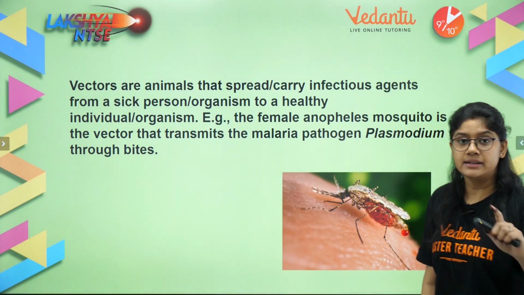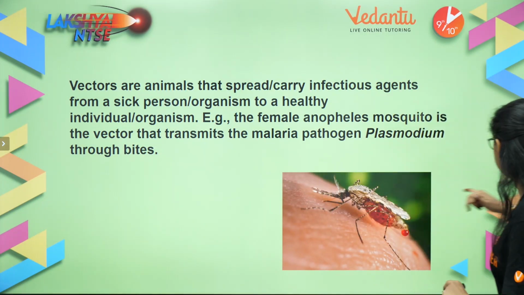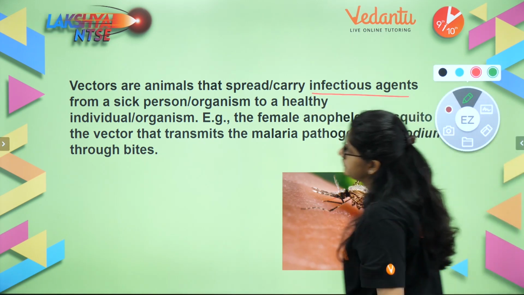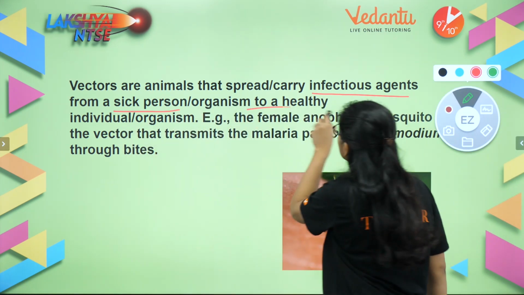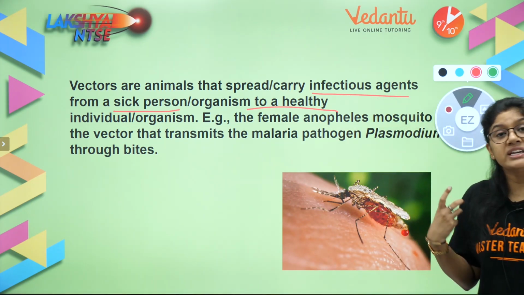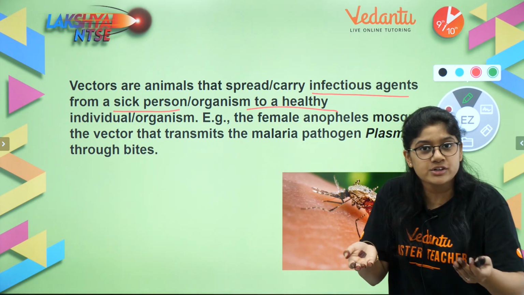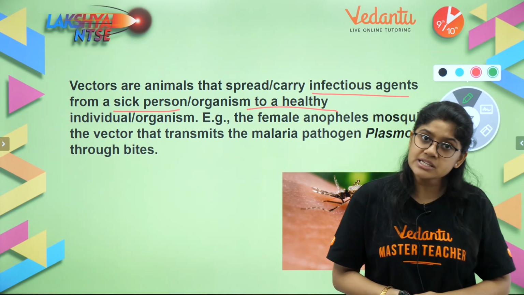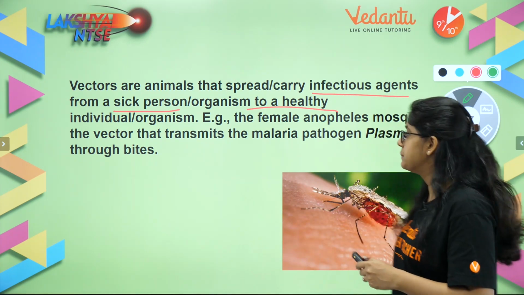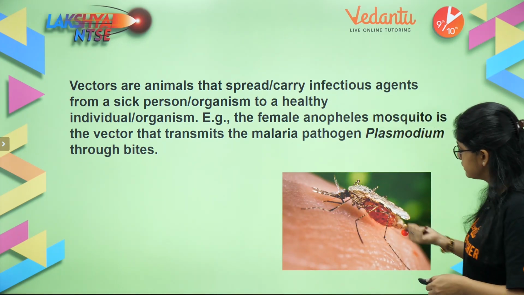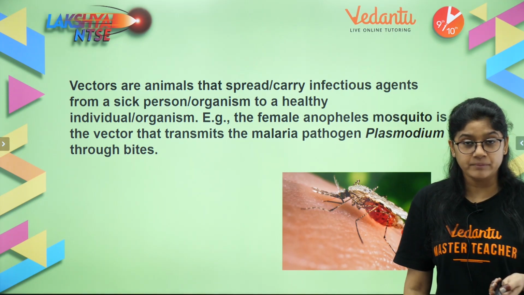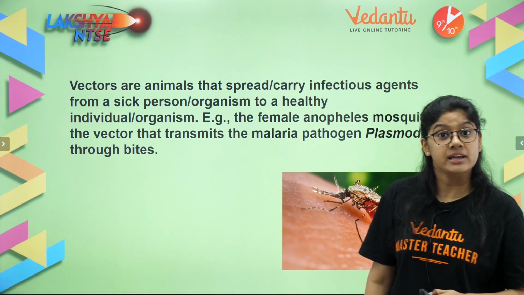Vectors are basically nothing but the animals that carry the infectious agent from the sick person to the healthy person. Okay? So these are the vectors, or we can say they are the carriers which will be carrying the diseased microorganisms from one healthy person to another healthy person, and they cause the disease.